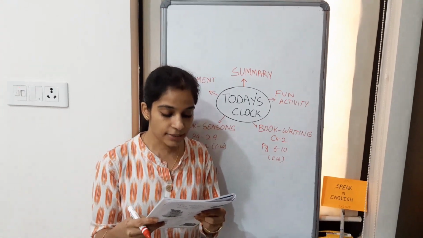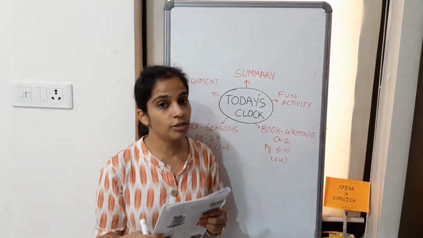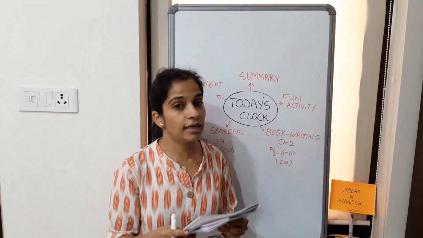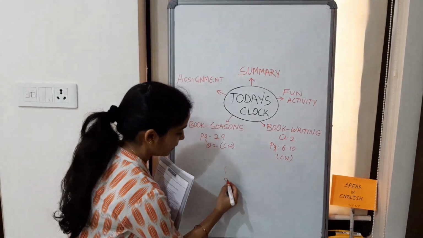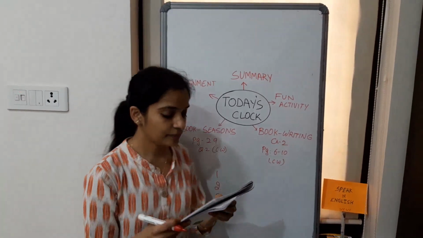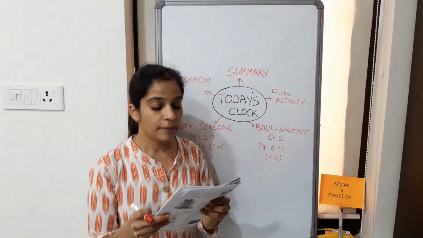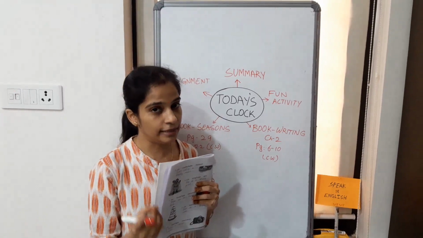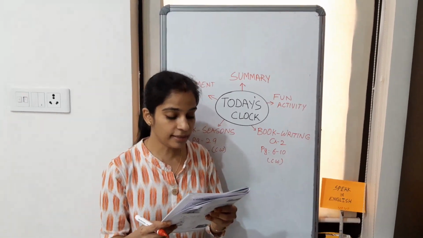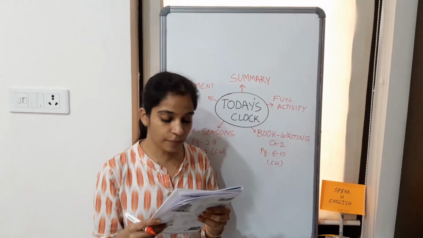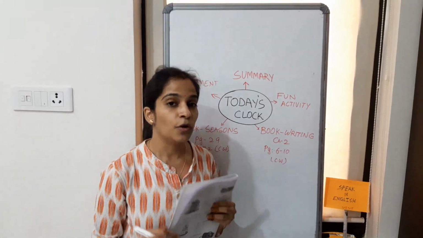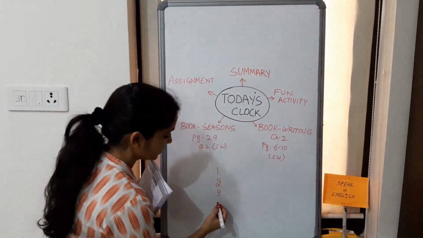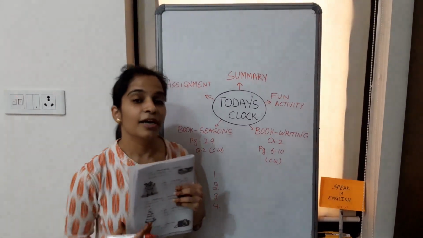Next, which letter of the alphabet is a large water body? From A to Z, which is that letter which is a large water body? Third, which letter of the alphabet makes honey? Now from A to Z, which is that letter which makes honey? So write that letter. And the last, which letter of the alphabet do you find on your face? That is 4. I hope you got the answers.